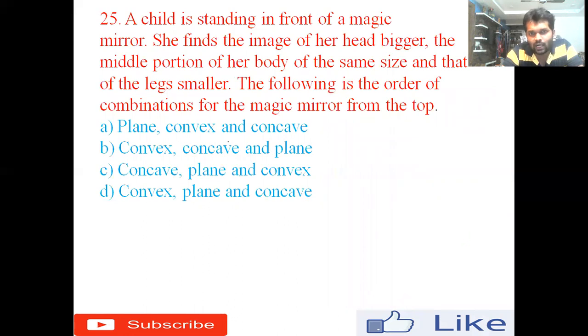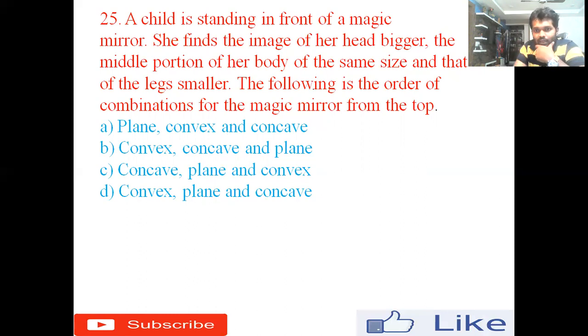25th one. A child is standing in front of a magic mirror. She finds the image of her head bigger, the middle portion of her body of the same size, and that of the legs smaller. The following is the order of combination for the magic mirror from the top. Option A, plane, convex, concave. Option B, convex, concave, plane. Option C, concave, plane, convex. Option D, convex, plane, and concave. As we discussed earlier, the concave mirror will give you a magnified, enlarged image.